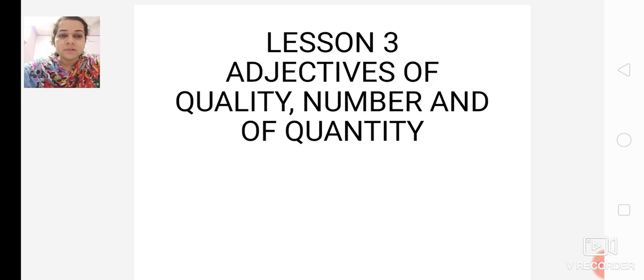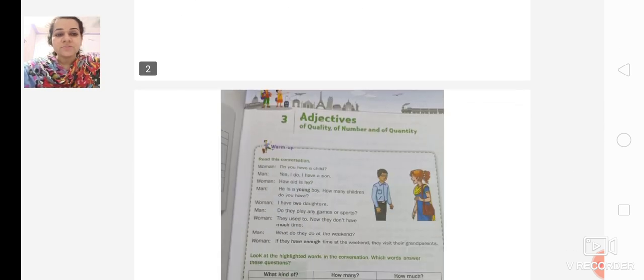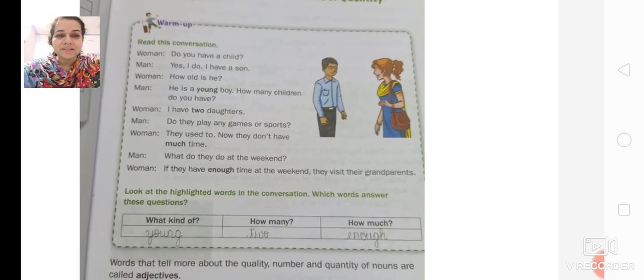So girl, boy, hair, these are all nouns. And when we add golden hair or curly hair, a thin girl or a fat girl, these are all telling more about the noun. The adjective is the quality which is telling us about the noun. So today we will see the adjectives of quality, number and quantity. First we move ahead with the warm up exercise.